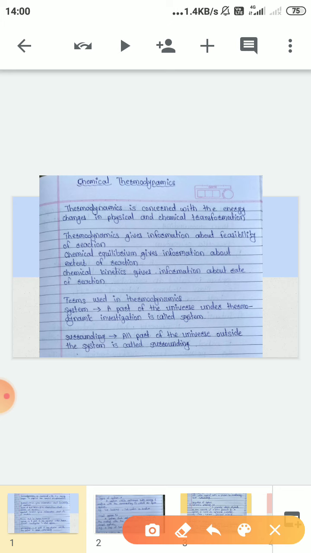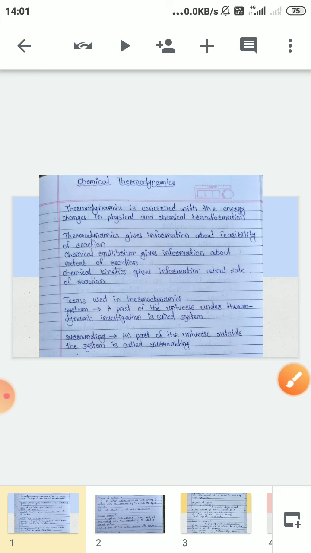So what have we seen? We have seen the definition of thermodynamics. Second, thermodynamics gives information about the feasibility of reaction. And we have seen two terms used in thermodynamics, that is system and surrounding. Now we'll see the types of system.